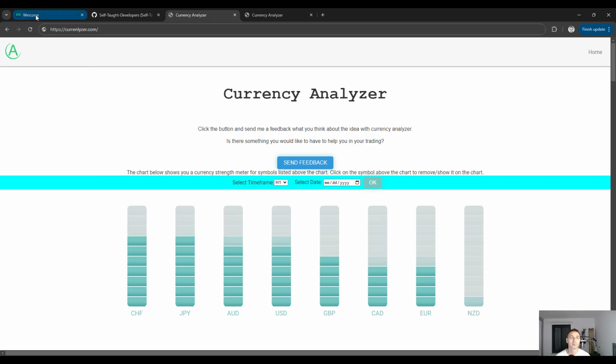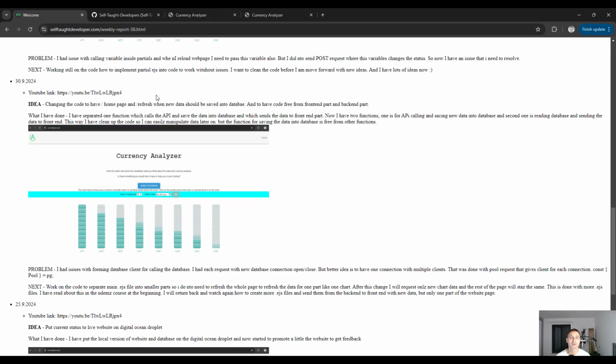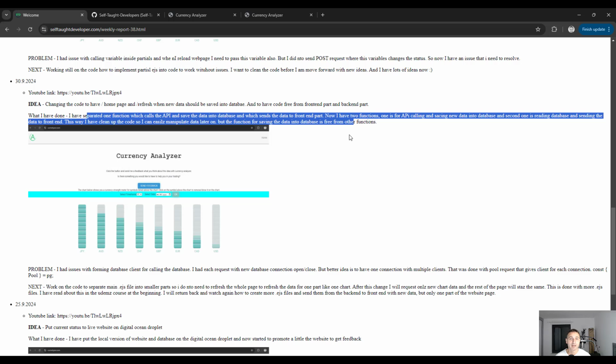So I needed to separate that one function into two functions, so it is easier to manipulate the data, and I do not have the issue on the domain, on the DigitalOcean Droplet. This is what I have done. You can see that.